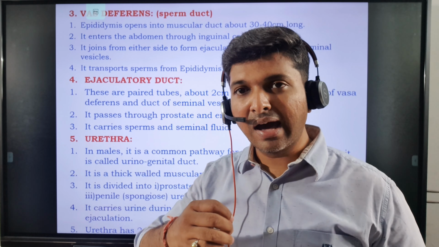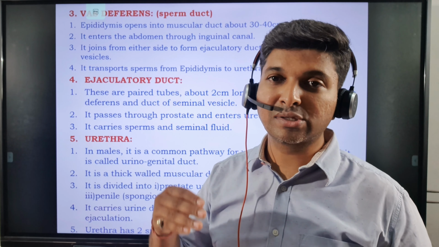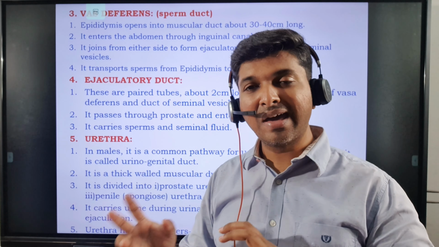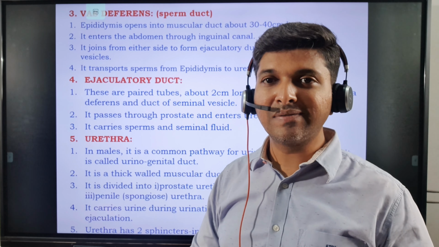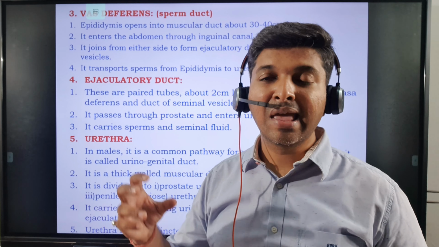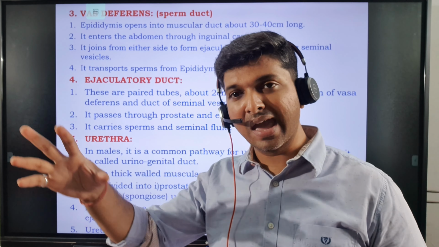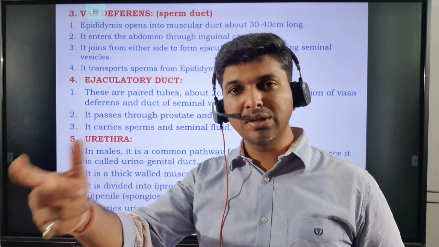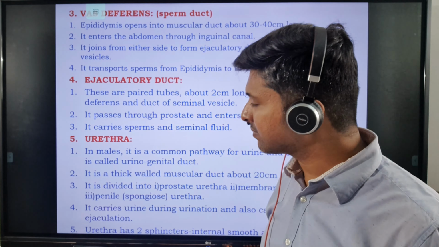So they have to travel a long journey from the cervix through the three parts of the uterus, that is corpus, fundus, infundibulum, and then they have to go to the fallopian tube where the egg is there in the ampulla region. We're going to see that the fallopian tube is again divided into ampulla region, isthmus, and fimbriae. So it has to travel all the way to the ampulla region where the egg is located. So it's a long journey for the sperm. That initial push given by the ejaculatory duct will allow the sperms to swim a little and go forward. So the ejaculatory duct, I told you.